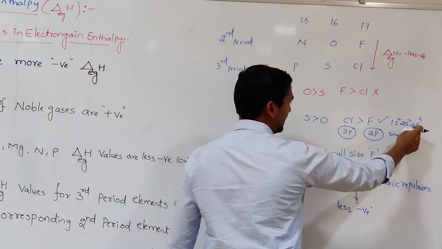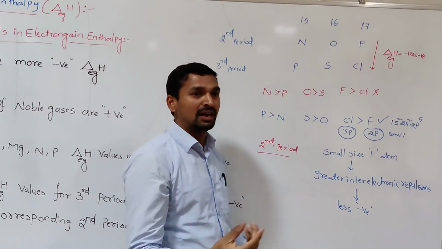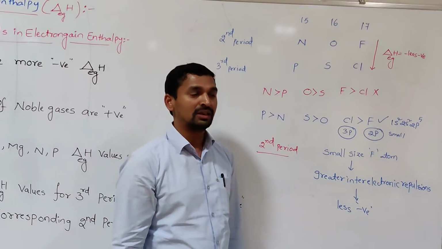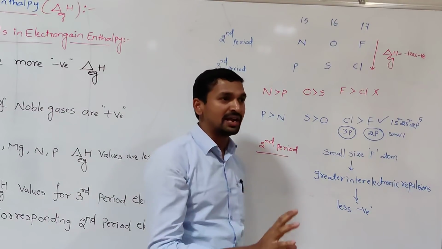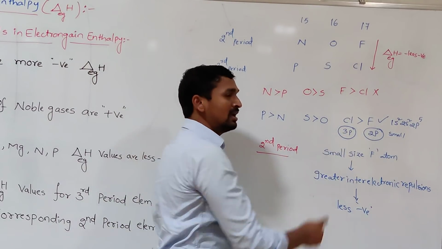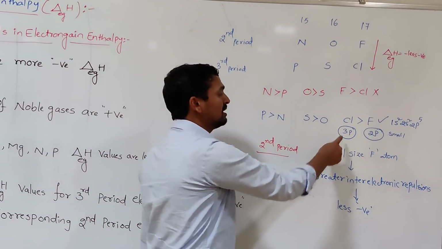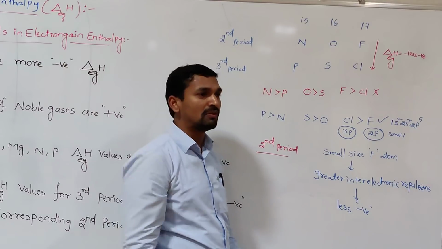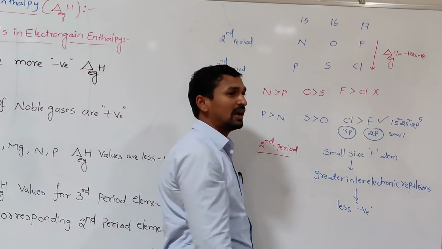Whatever extra electron is added goes to the 2p subshell. Already the electron repulsions are balanced. When we add one more electron, the repulsions start again between the electron and electron. To overcome those repulsions, a certain amount of energy will be expended or utilized. That's why less amount of energy is released in fluorine. But whereas in chlorine, the 3p subshell is somewhat larger in size compared to the 2p. That's why here less inter-electronic repulsions are present. Here not much energy will be utilized to overcome the repulsions. That's why here a more negative value is observed, and in fluorine a less negative value is observed.